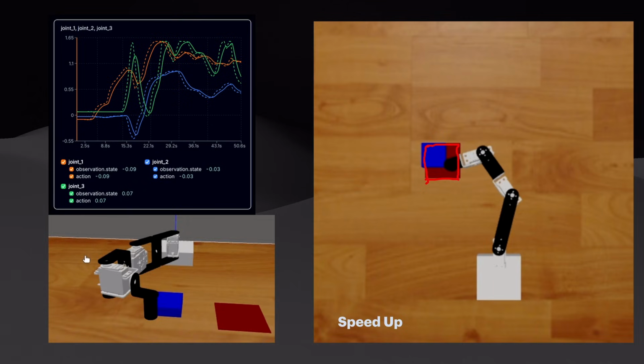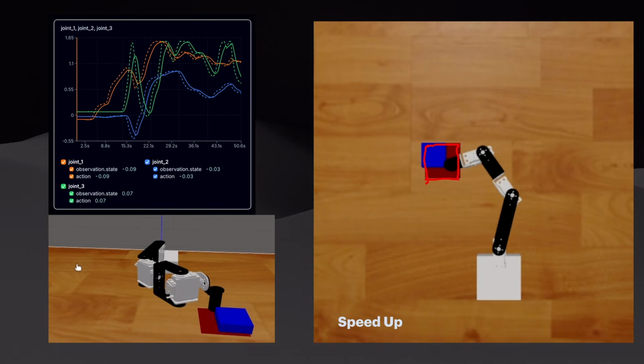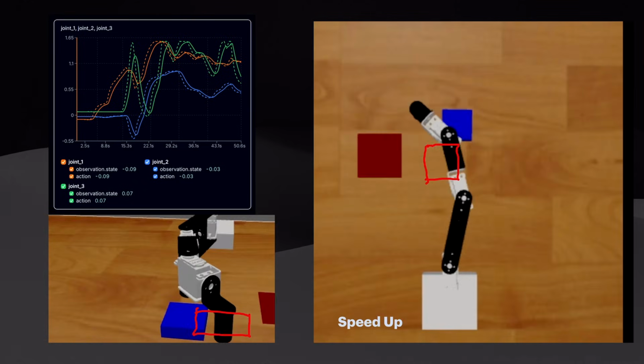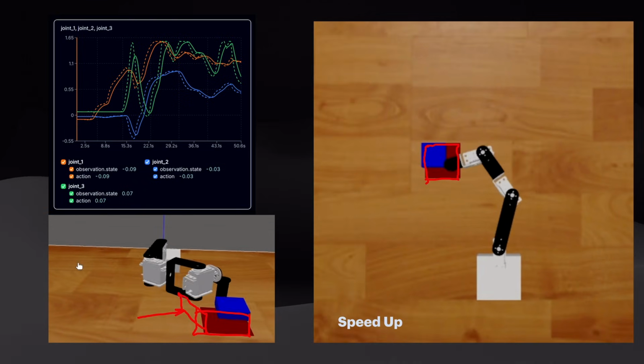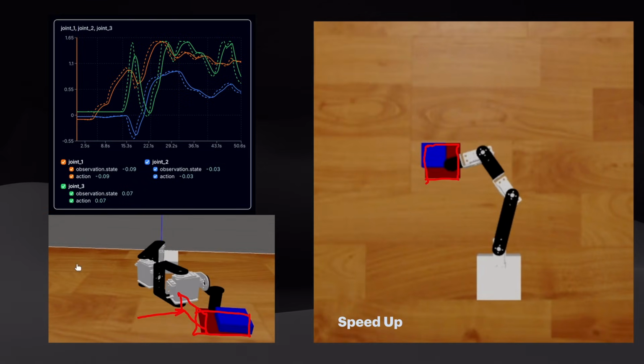We can clearly see that our model not only delivers the blue box towards this red region, but it also knows how to utilize this gap to the robot's advantage. We can clearly see that it understands that this is a gap region and utilizes it to push this blue box towards this red region. It's certainly an intelligent behavior.